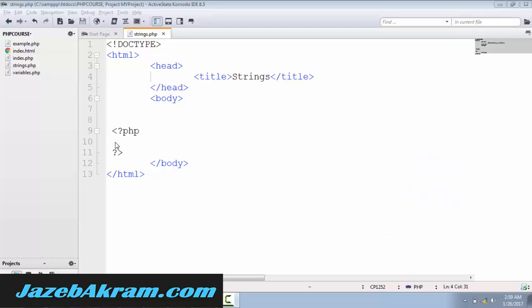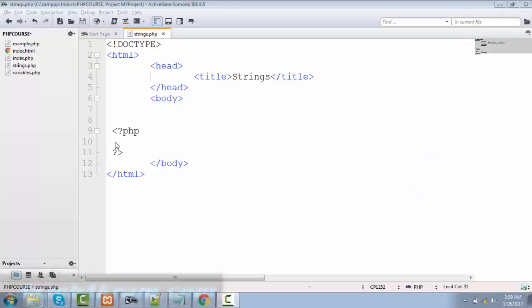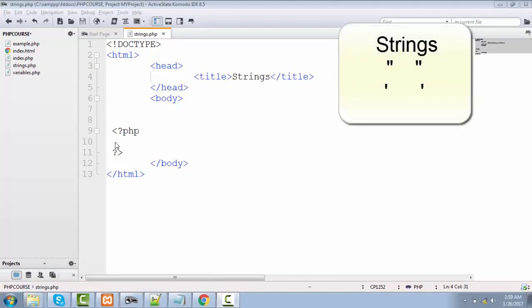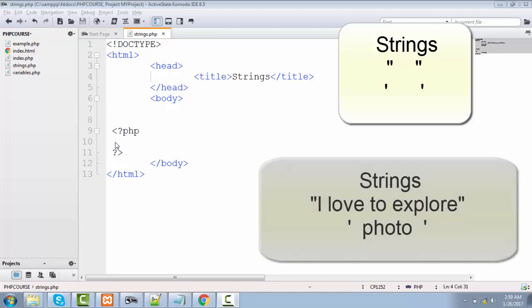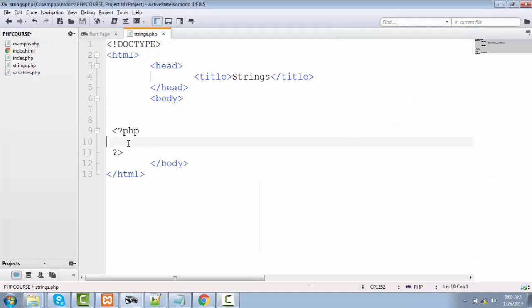So like variables, strings are also very important. Anything that comes in double quotation or single quotation is treated as a string. Strings are just a combination of characters. So any phrase, any text that is in character form will be treated as a string. It's very easy to make a string, like we can make it on the fly.